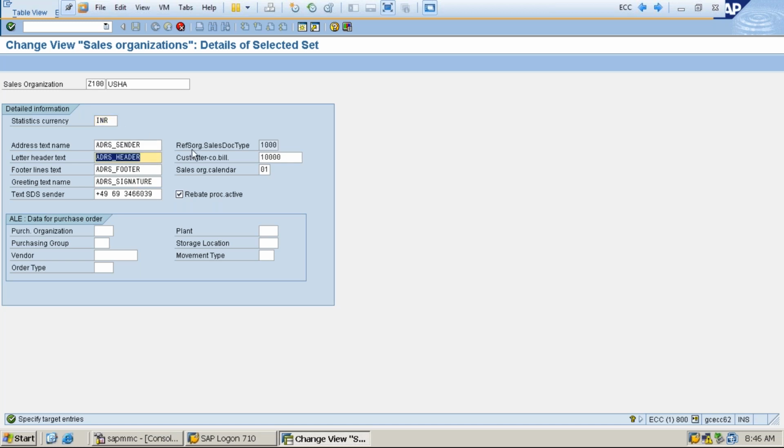Then there is one field called reference sales organization for a sales document. If you see here, this is grayed out because we cannot change it from here; we can change it at the time of assigning the sales organization to the document. But here, the system is saying that the reference sales organization for the sales document type is 1000. Why? Because we copied the sales organization from 1000. That is the reason it is still showing 1000. When we update it in future classes, it will automatically update.